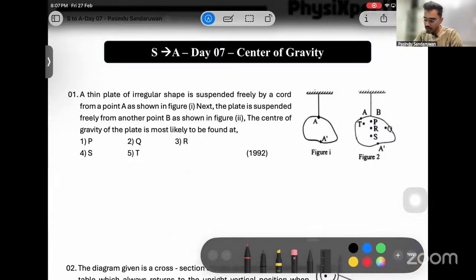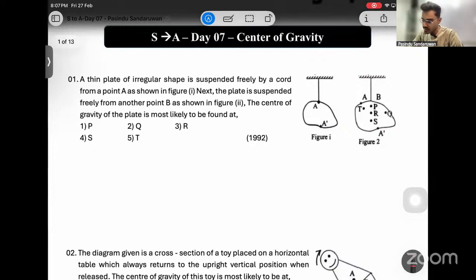First one. A thin plate of irregular shape is suspended freely by a cord from a point A as shown in figure 1. Next, the plate is suspended freely from another point B as shown in figure 2. The center of gravity of the plate is most likely to be found at.